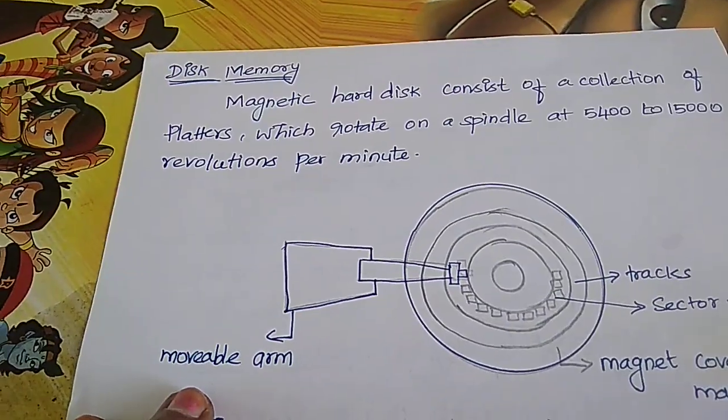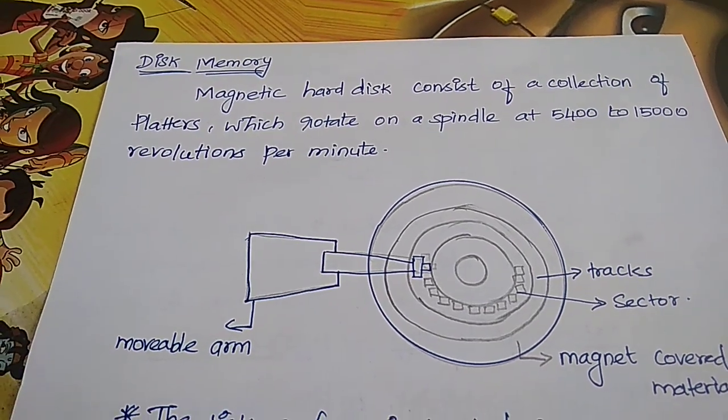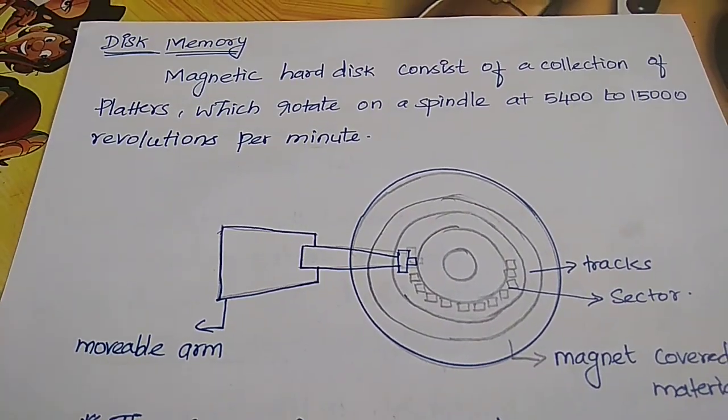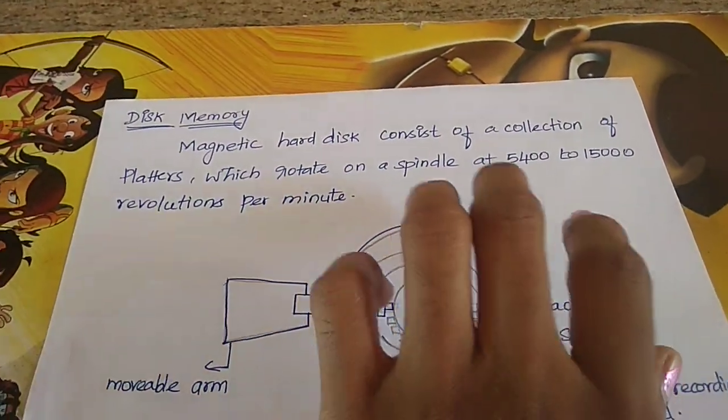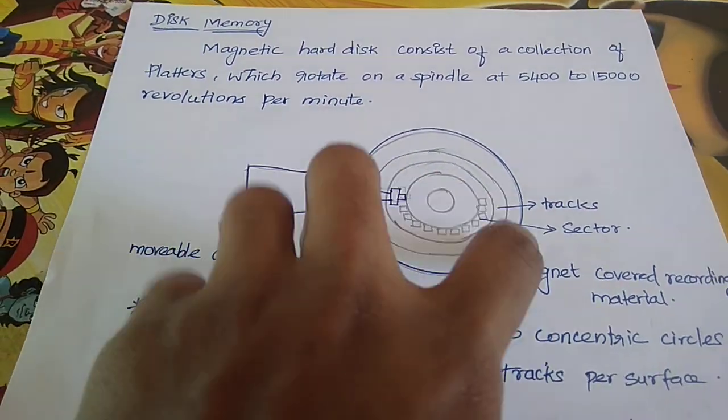And the fourth one is disk memory. So what is a disk memory? It is a magnetic hard disk. It consists of a collection of platters, which rotate on the spindle at 5400 to 15,000 revolutions per minute. So this is a disk.